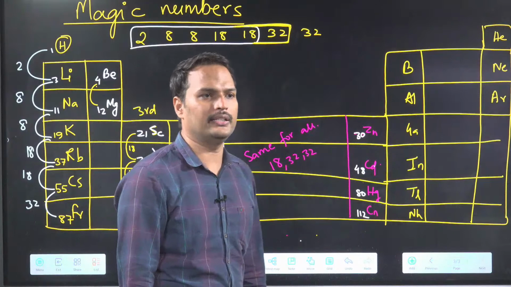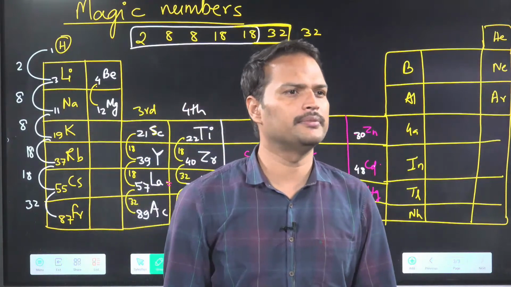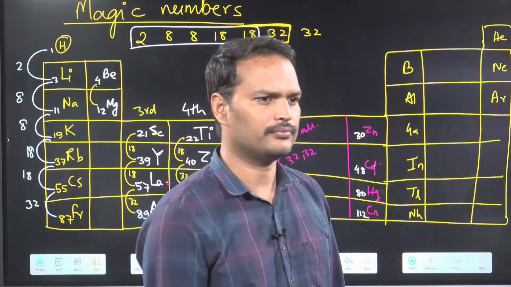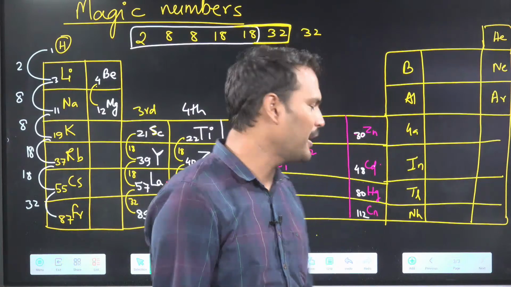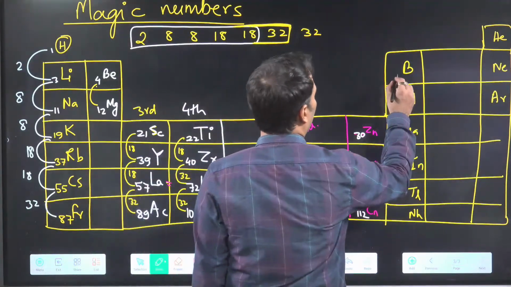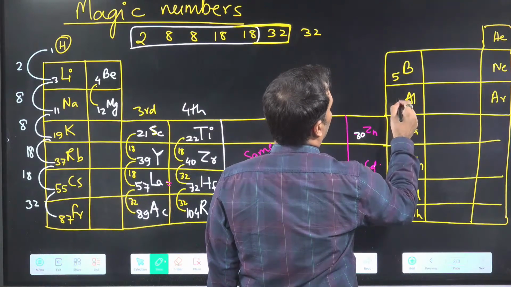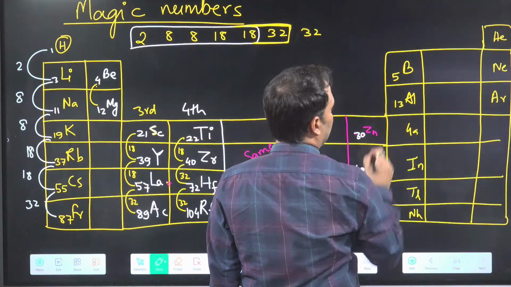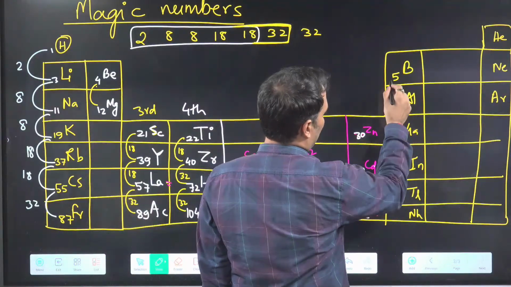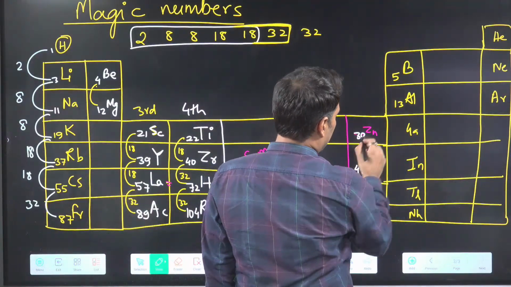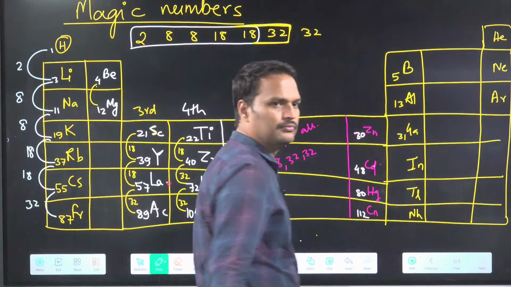Are you getting this point? Is it clear? Okay? Thallium then nihonium. Now we know the atomic number. This is your 5. This will be what? 13. Now check the gap once. 30. This is 31. Done.